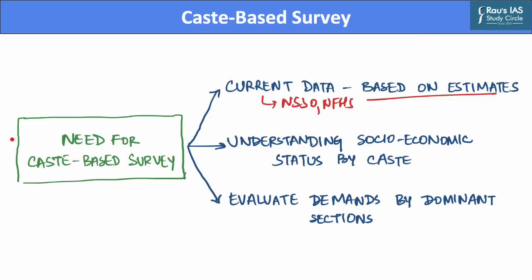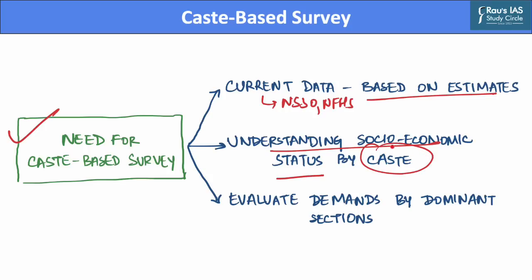Hence, caste-based survey data can be published even after the census data is generally published. Further, a caste-based census is also important because it is necessary to understand people's socio-economic status, which is determined by caste and their subcaste.